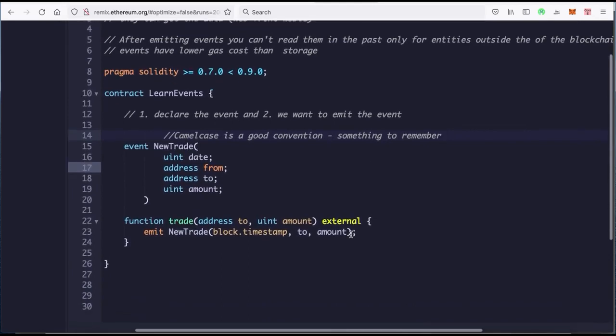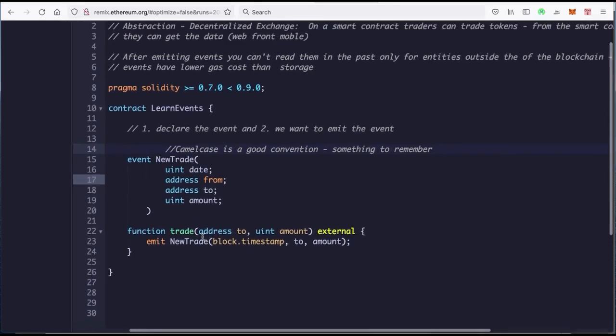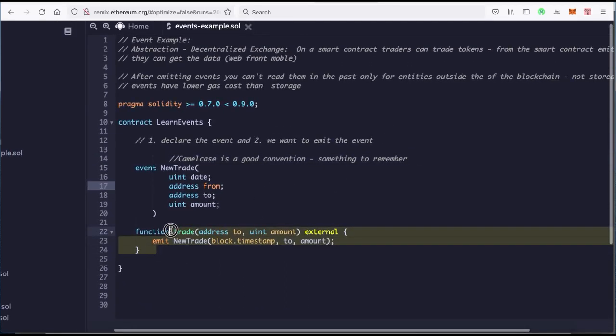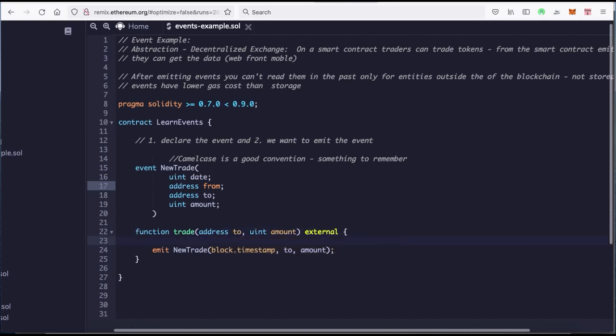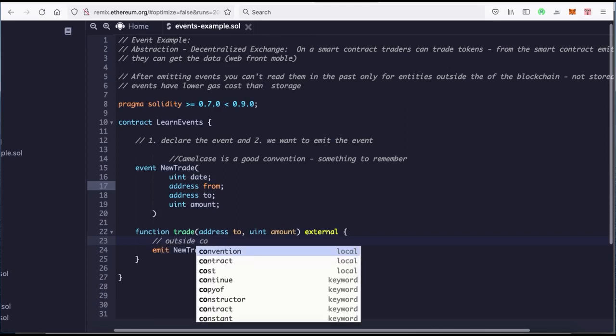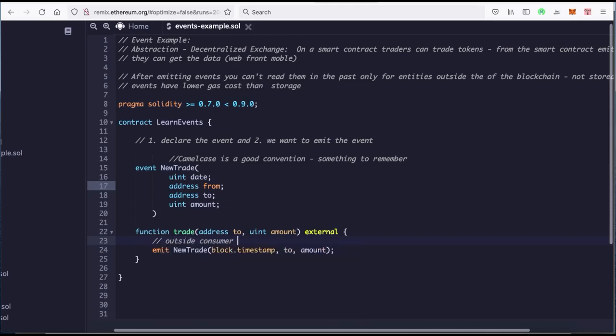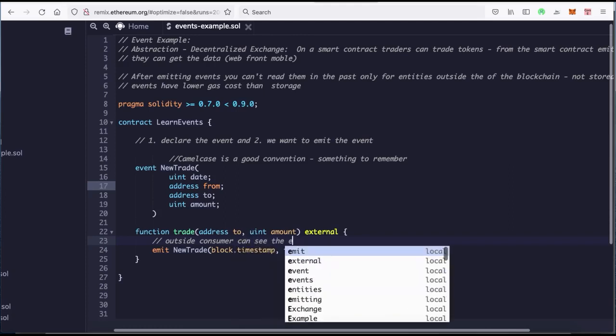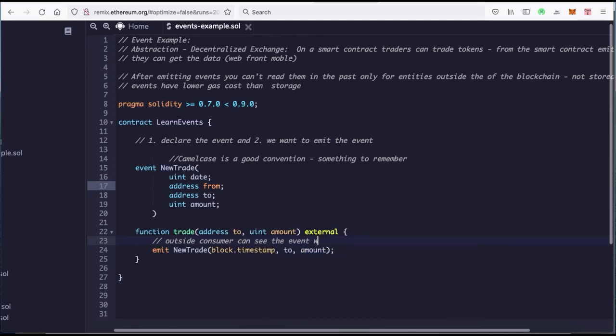Now, how do people actually see this event? We would do that with a library, Web3.js, and we're going to do it in the course. I'm going to show you how this actually works. We're not going to do it now, but an outside consumer can see the event through Web3.js.